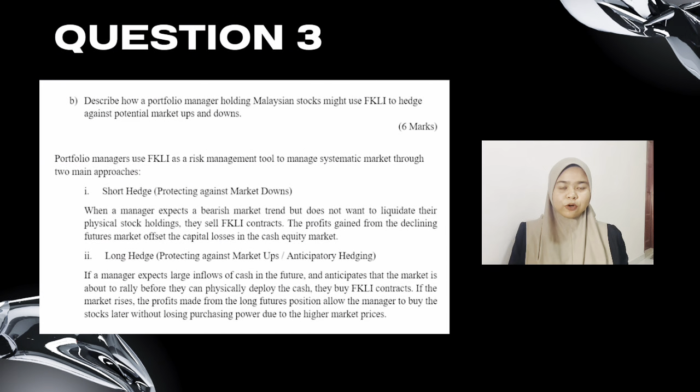Next, for question 3B, portfolio managers use FKLI to protect their portfolio against systematic risk, which is the risk caused by overall market movements. There are two hedging strategies. The first one is the short hedge. A portfolio manager uses a short hedge when they expect the stock market to fall. The manager sells FKLI futures contracts today, and if the market falls, the portfolio loses value, but the futures position earns a profit. The futures profit helps offset the loss on the portfolio.